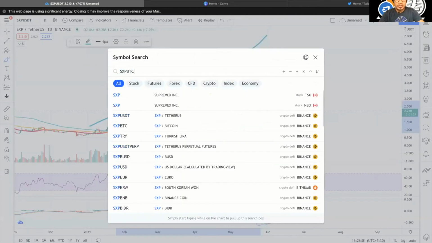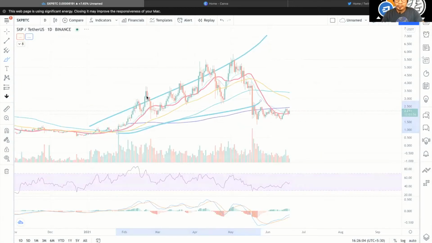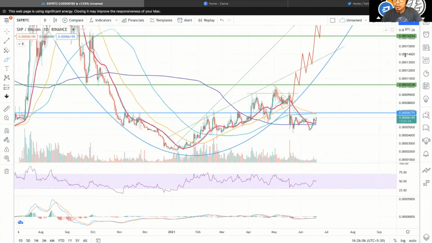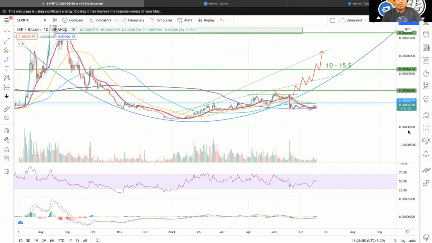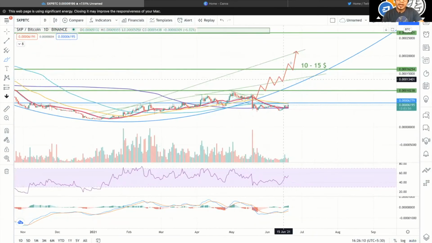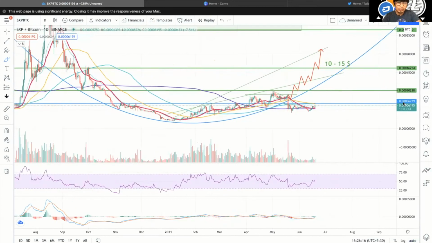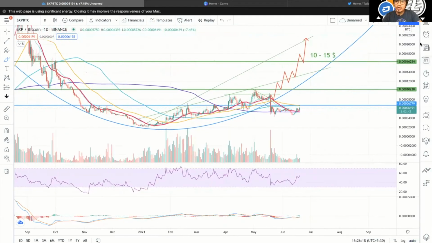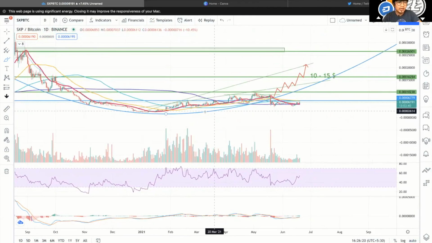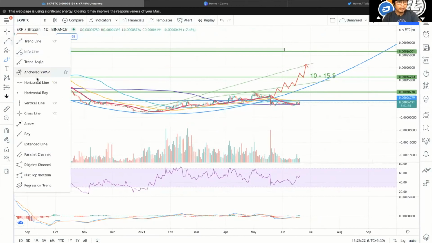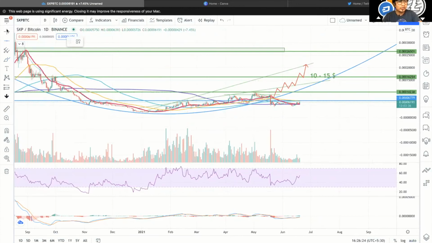Let's see the BTC pair ones, and then we'll wrap it up, because I don't want the video to be lengthy. Okay, so as you can see, I was expecting this particular move, which was $10 to $15, but as BTC crashed, you know, altcoins bleed badly, right? But the best thing is that we are still holding the support here in the BTC chart as well.